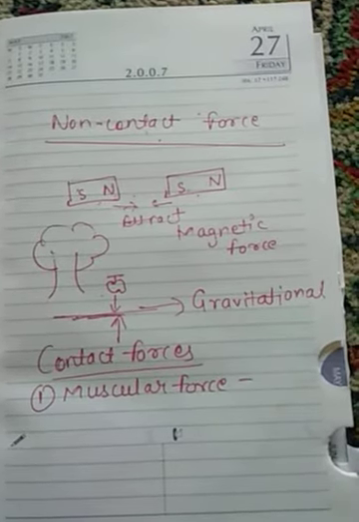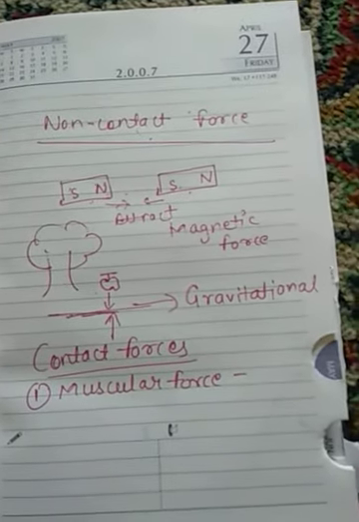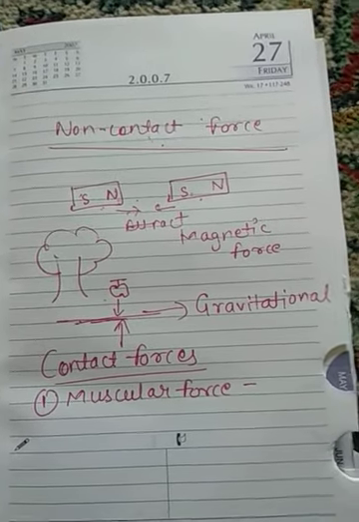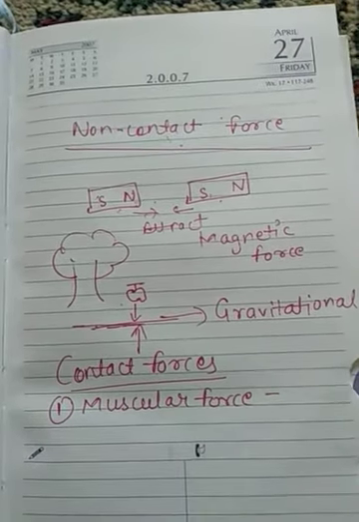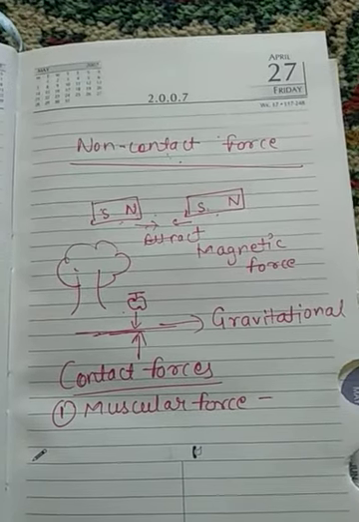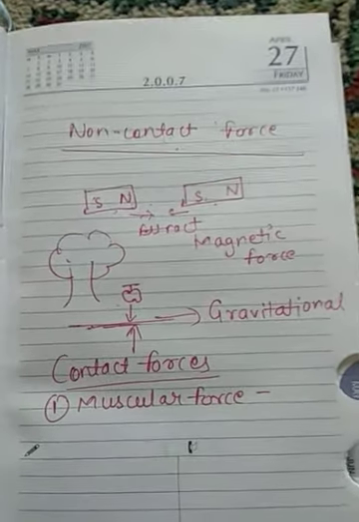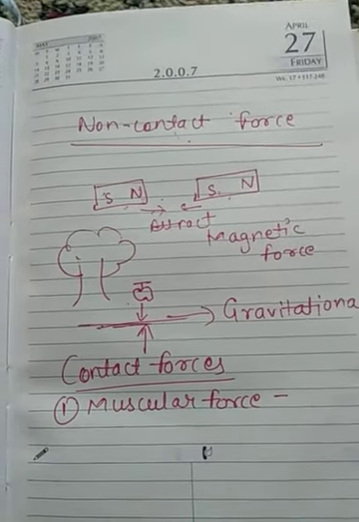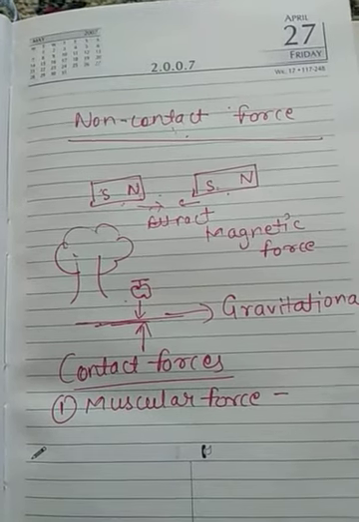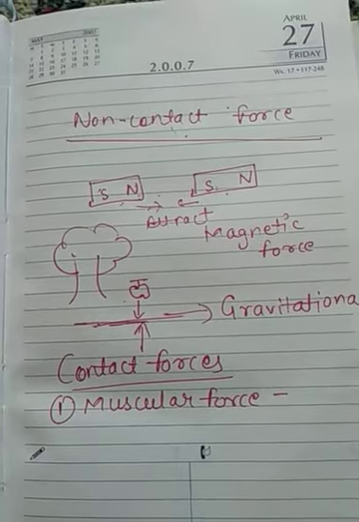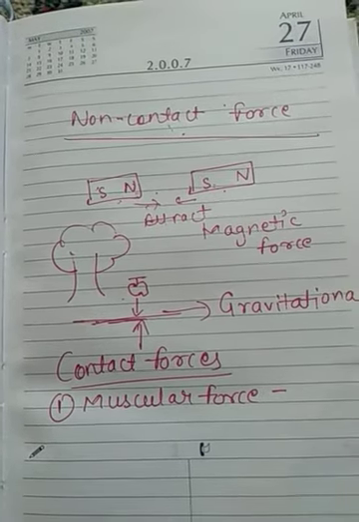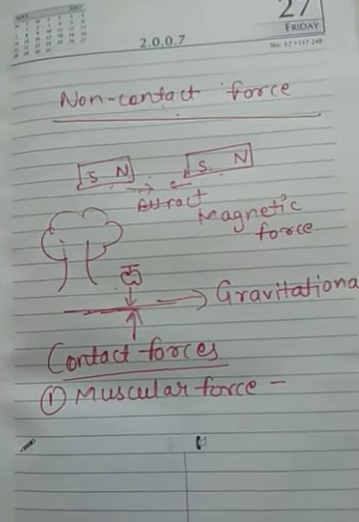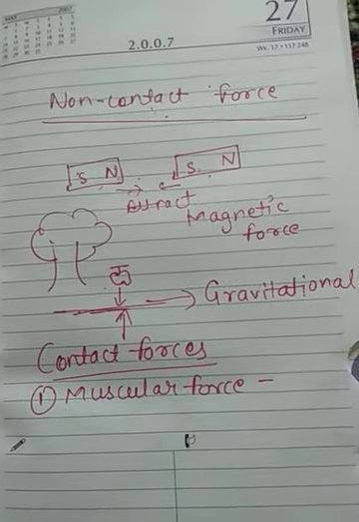When you lift a heavy box on your back, you apply force on the box. So these forces also originate from the muscles of your body. When you push a box, when you pull a box, that movement of your body takes place due to the muscles. So in each of these examples, the movement of your body is because of the movement of your muscles. That is why it is called muscular force.